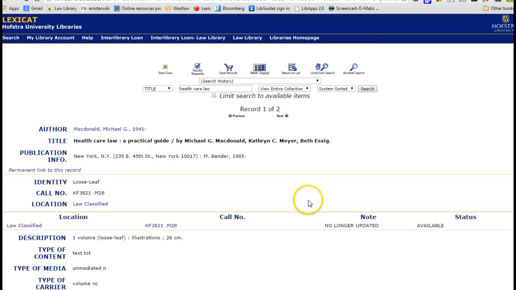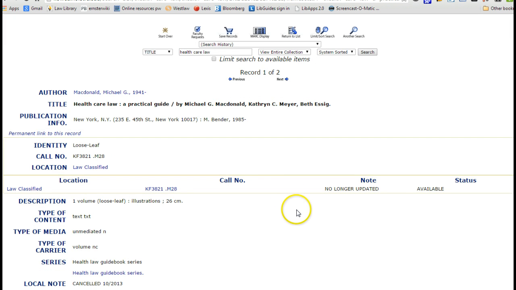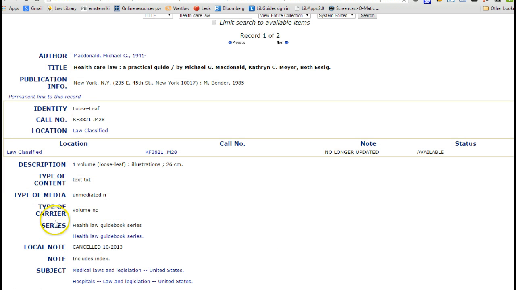Let's first take a look at the print title. Because what I might want to see is, okay, we know it's no longer updated. If I look carefully at the record, I can see it was canceled in October 2013. So that wasn't that long ago, as we are in the beginning of 2015. But it does tell me that if I want to look at this, I need to update my research.